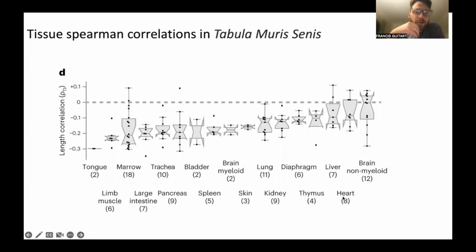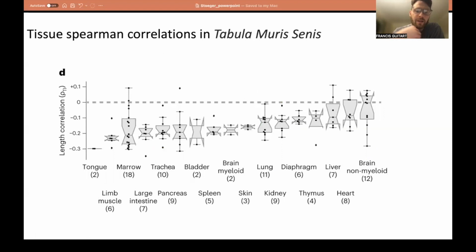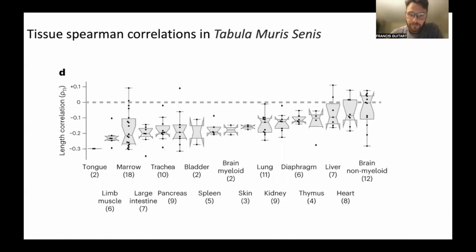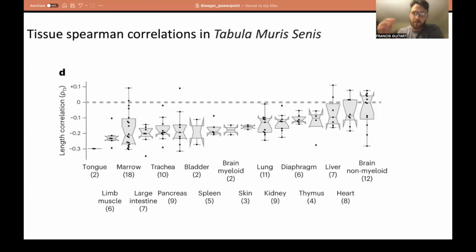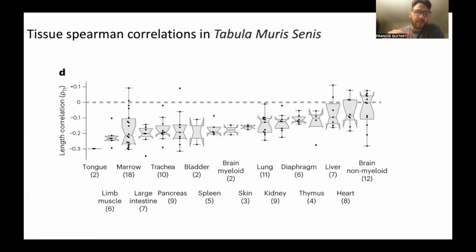And then lastly, they looked at this Tabula Muris Senis, which is this project that is trying to compile all of the aging data sets that have been generated with mice. And they wanted to see if there are particular tissues that have a profile of expression difference, or a correlation profile that is much more significant than the other tissues. So here we have a rank order of the median Spearman rho for each of the tissues.